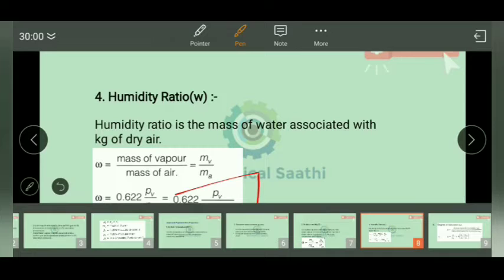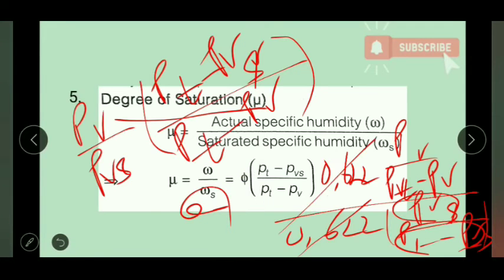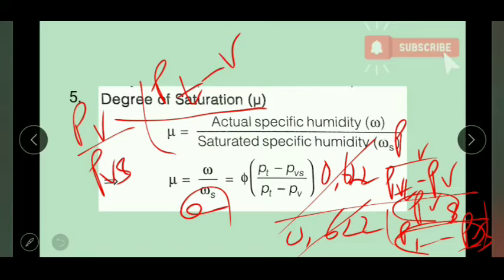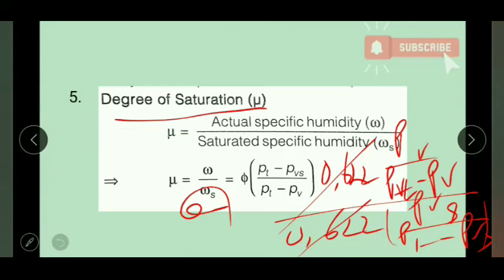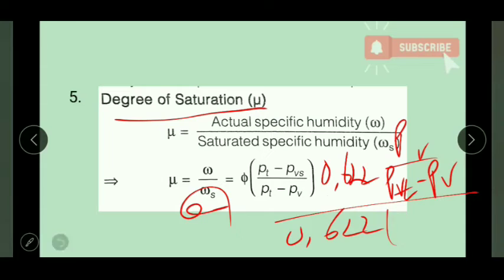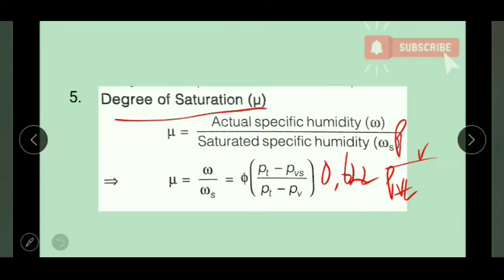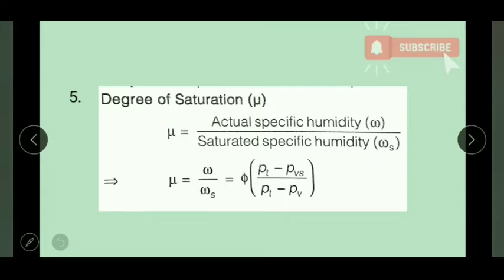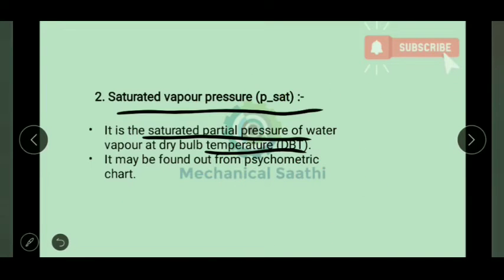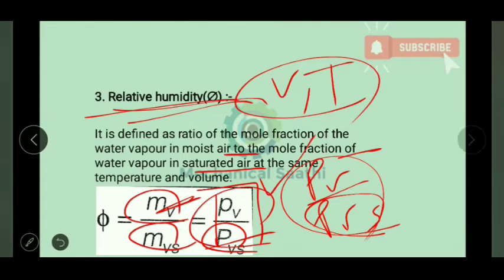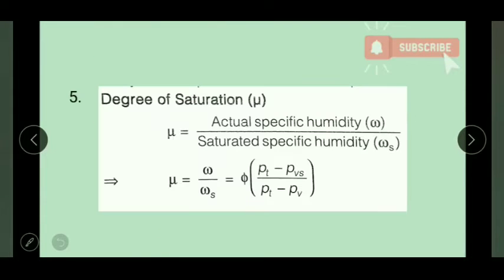Finally we got the result: degree of saturation is equal to phi, the relative humidity, into Pt minus Pvs divided by Pt minus Pv. If we see here, it will be nearly equal to 1. Sometimes the relative humidity is also represented as phi.